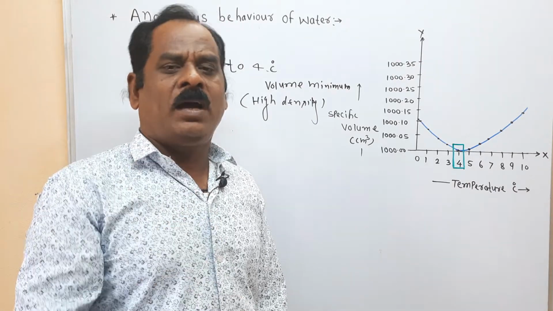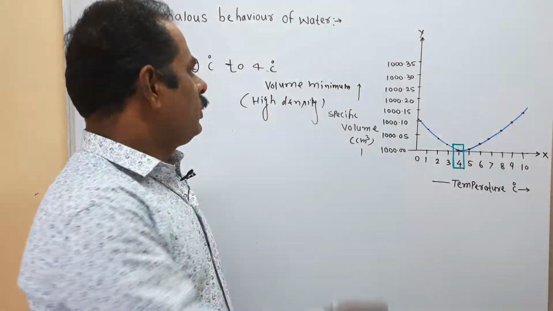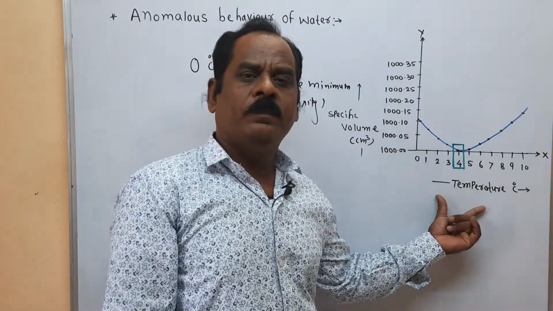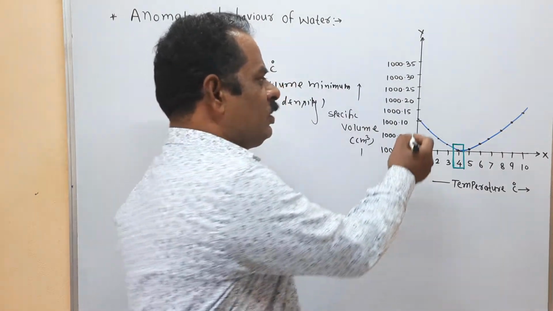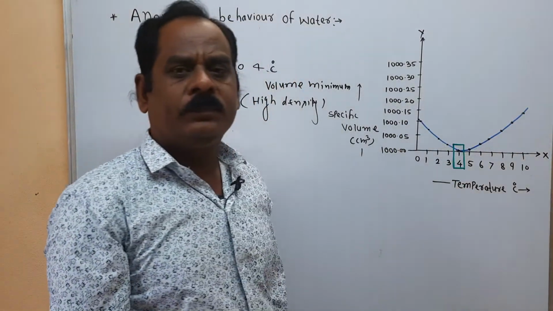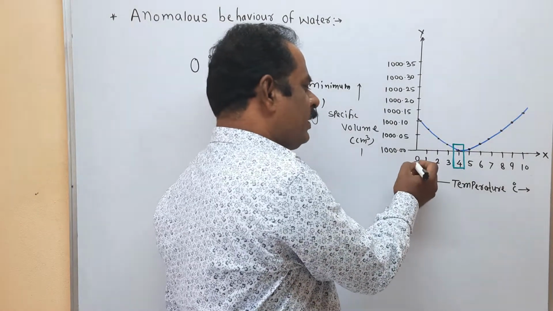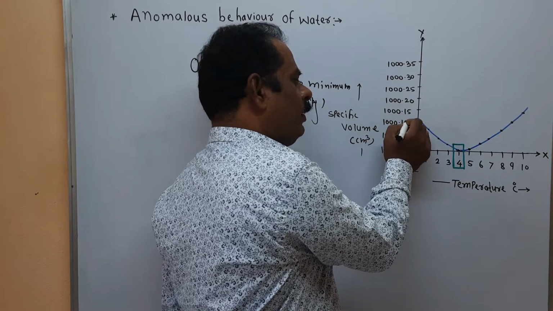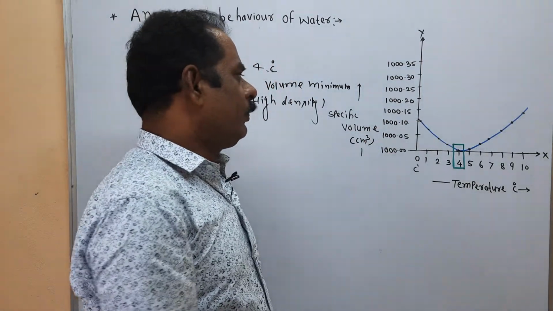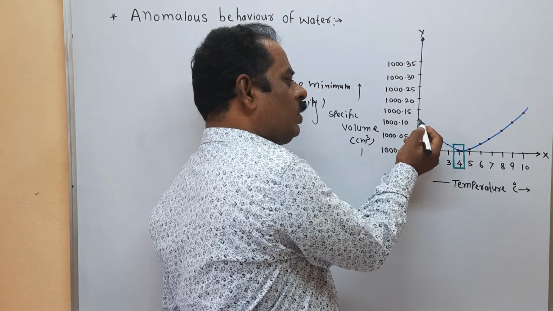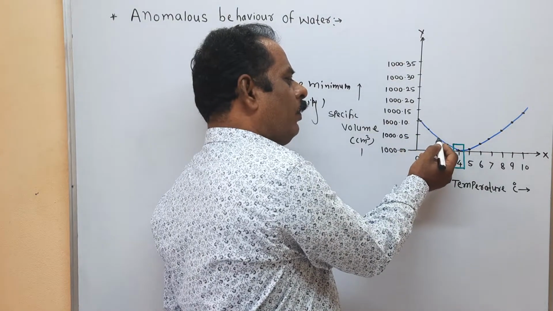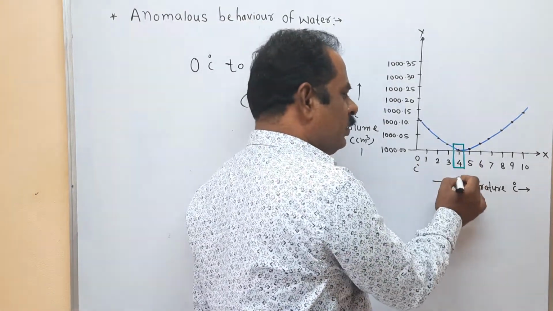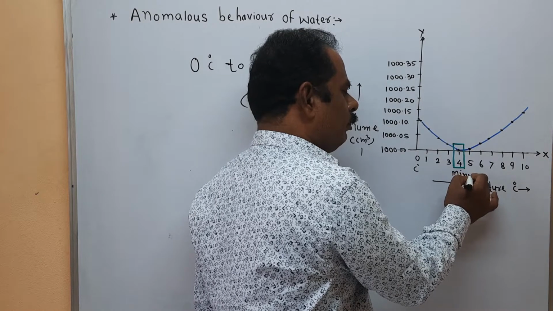If you plot the graph of specific volume versus temperature, we get such a curve. At the initial temperature of 0 degree centigrade, the volume is 1000.10. Then if you heat, slowly the volume decreases. At 4 degree centigrade, the volume is minimum.